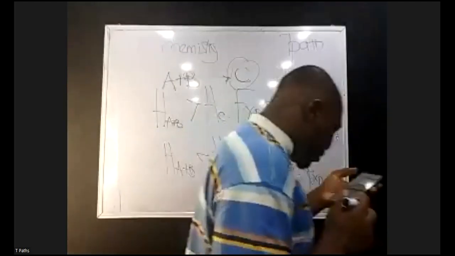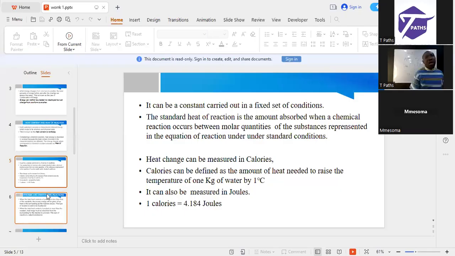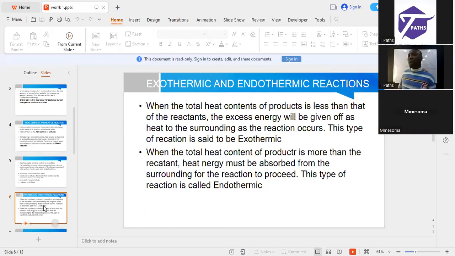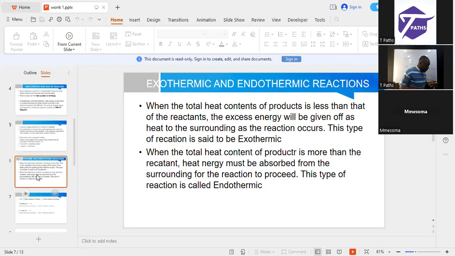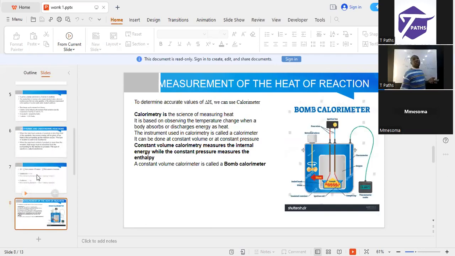Now, how can we measure the heat of a reaction? We talked about the units, and we talked about the product and the reactant. How can we measure? Can you measure using a part of chemistry called what? Calorimetry. And what is calorimetry? Calorimetry is the science of measuring heat, and the device used to measure heat is known as a calorimeter. A calorimeter can measure based on two principles. One, constant volume. Two, constant pressure.